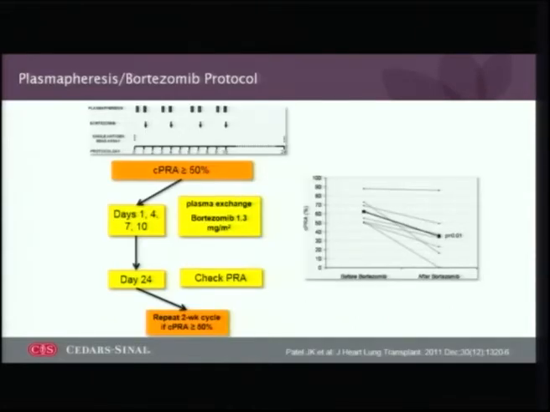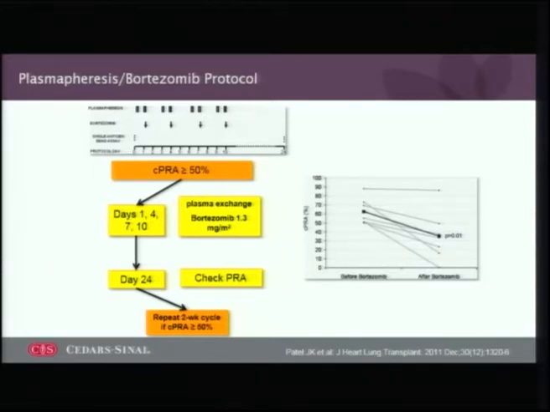So our protocol for patients who are waiting in-house for heart transplantation who are highly sensitized with a PRA greater than 50% is to use a combination of plasmapheresis and the proteasome inhibitor bortezomib. Bortezomib is a drug that's used for treatment of multiple myeloma and causes apoptosis of plasma cells.